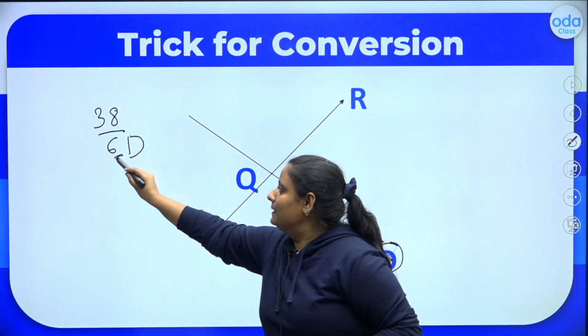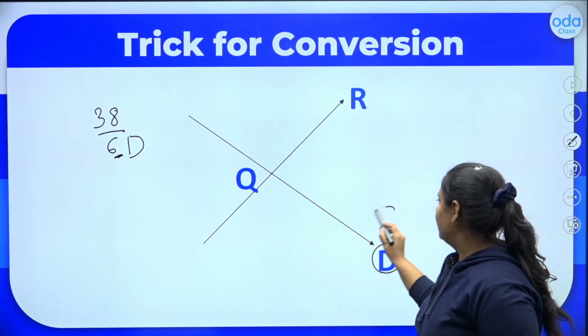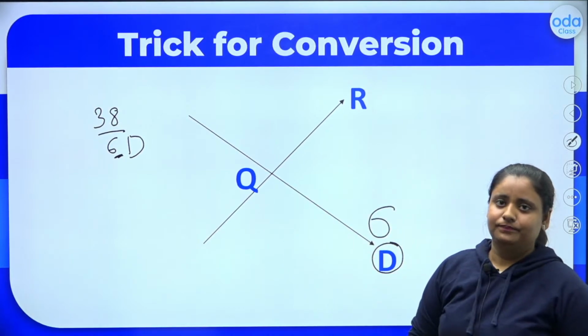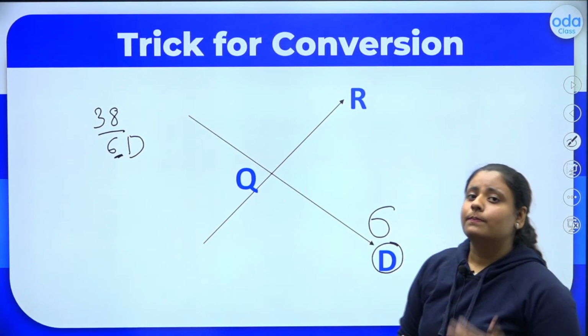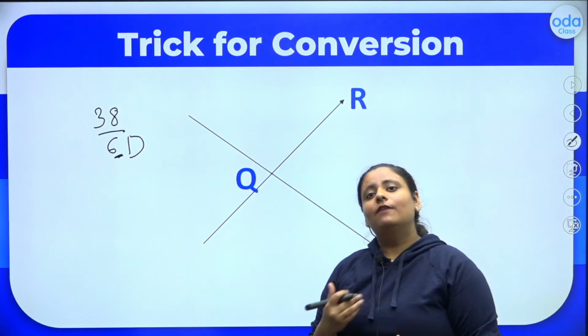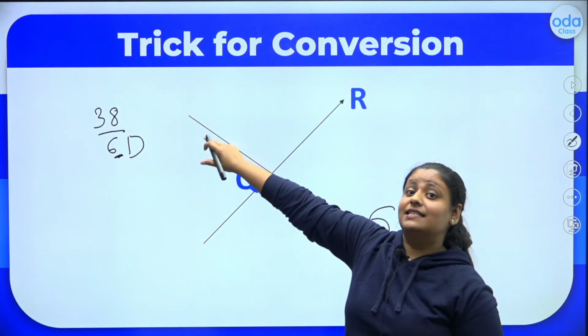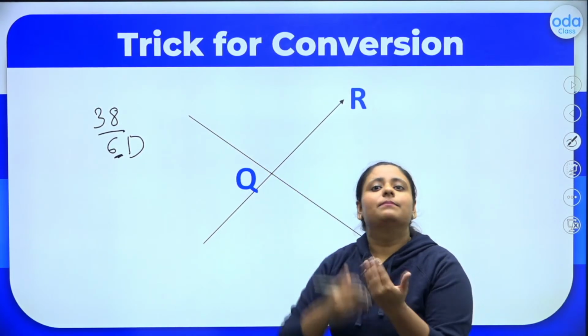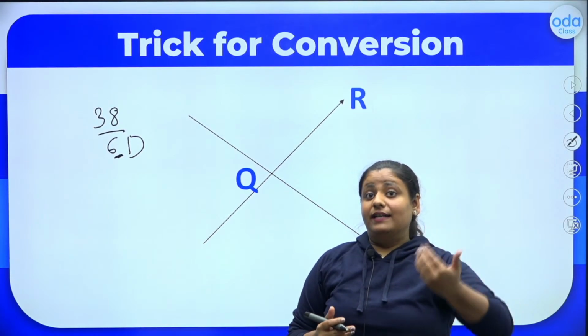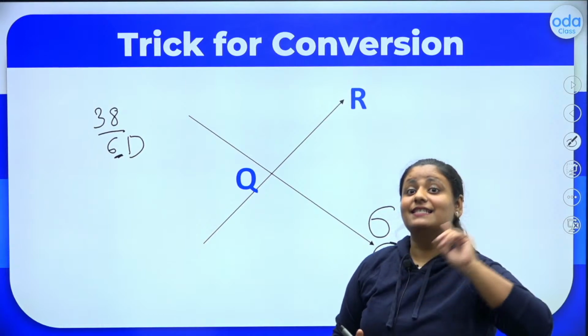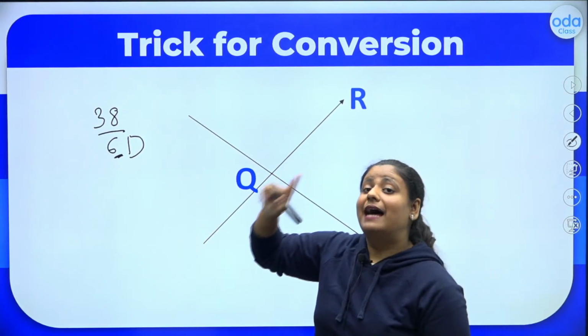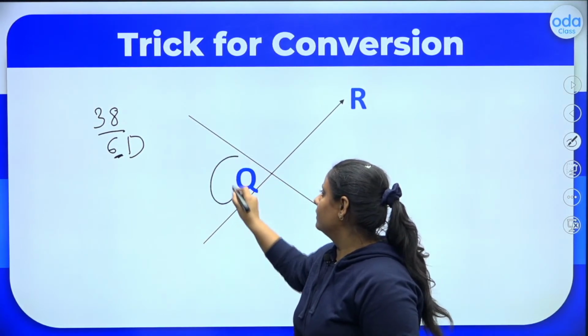You will simply write this 6 over here. First step. Now you have to revise the table of 6 till you get 38 or a lesser number than that. So let's revise. 6 6s are 36. So that 6 you are going to write over here with Q.